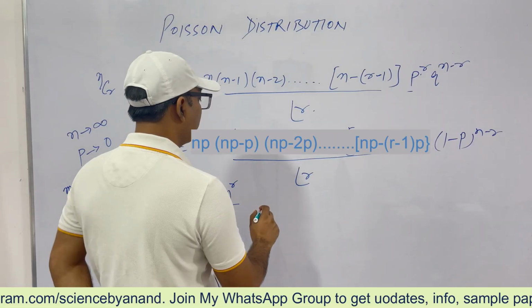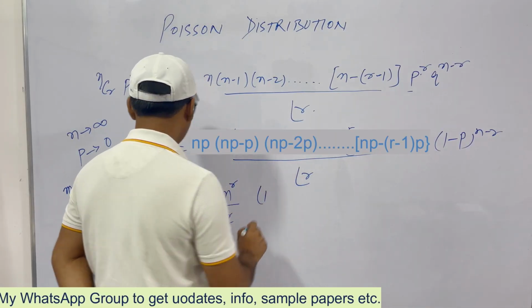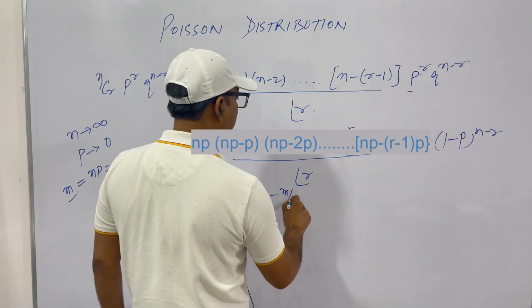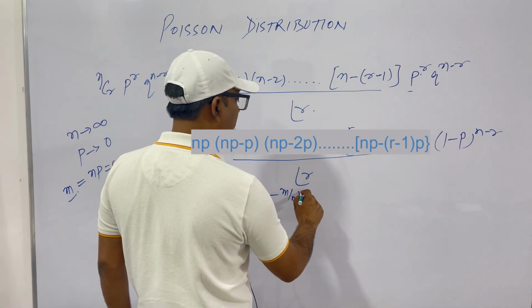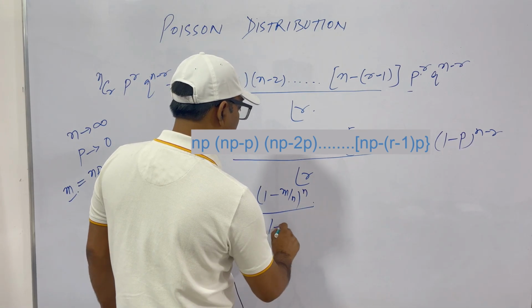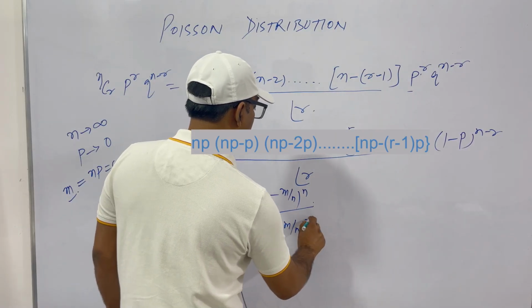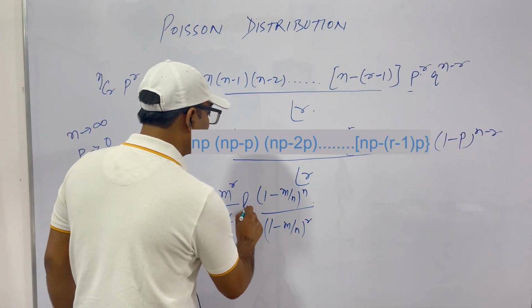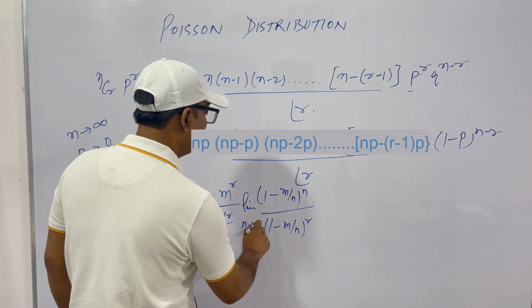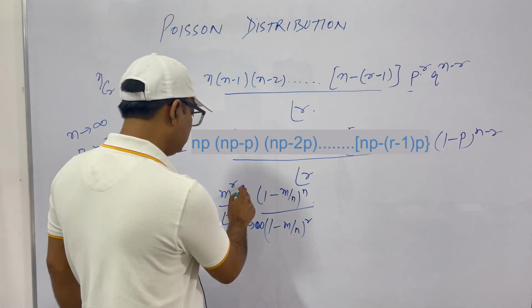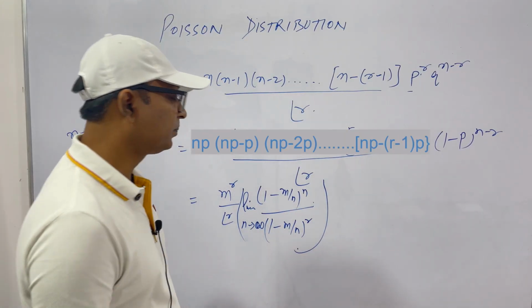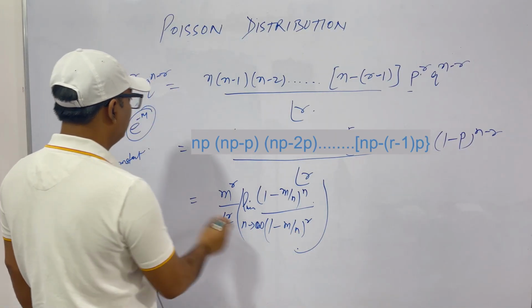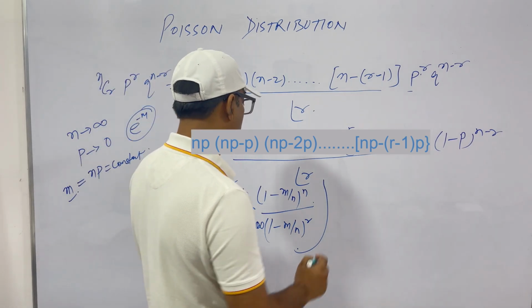What about 1 minus p? From here we can write p as m by n, so that is 1 minus m by n, to the power n minus r, or to the power n, and here to the power r. Now if we put the limiting values here, that is limit n tending to infinity, this is e to the power minus m. Given n tends to infinity and p tends to 0.